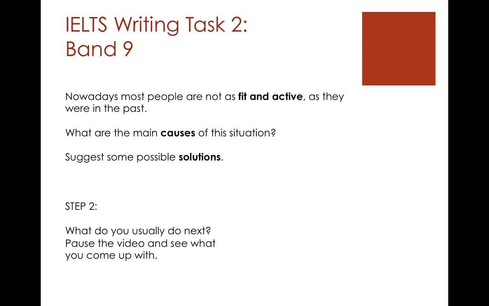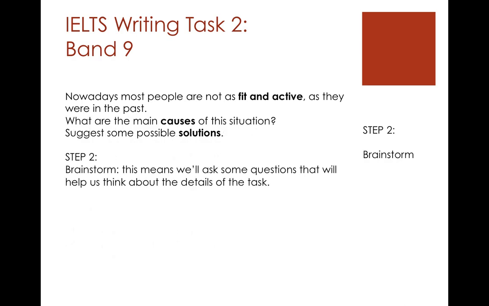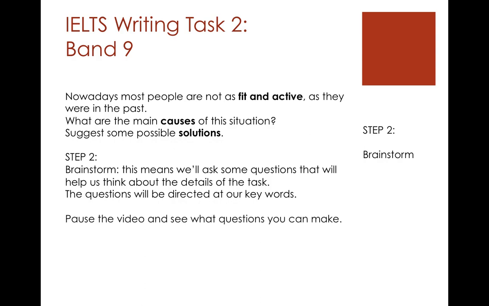Step 2, what do you usually do next? You might want to pause the video and see what you come up with, see if you're doing the same way that I'm doing it. So my step 2 is to brainstorm. And when you brainstorm, what you're doing is coming up with ideas. So we'll ask some questions that will help us think about the details of the task. And we're asking questions about these key words. And I'll show you what these questions are. So pause the video and see what questions you can make about these, and I'll show you mine.